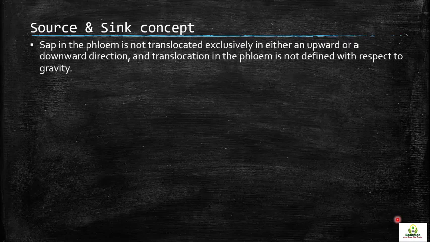As far as the term sap is concerned, sap is used for the whole food solution, the solution which contains the sucrose and all the other compounds which we have discussed. Because it is present in a solution-like form, it is called sap. Sap in the phloem is not translocated exclusively in either an upward or downward direction, and translocation in the phloem is not defined with respect to gravity. So it is not the case that whenever food is synthesized in the upper parts of the plant, it will be transferred to the lower parts by the action of gravity.